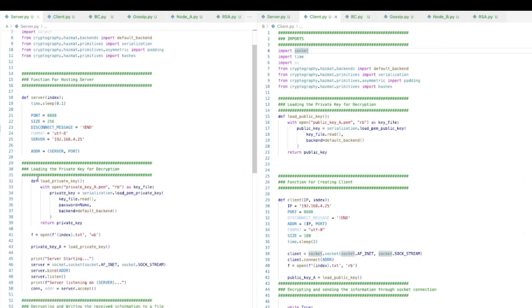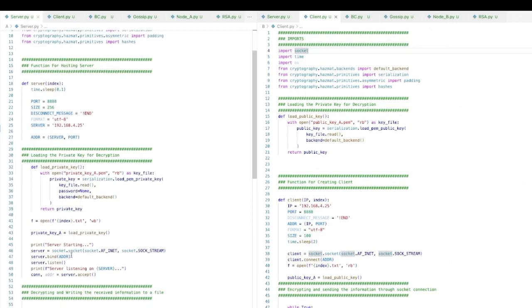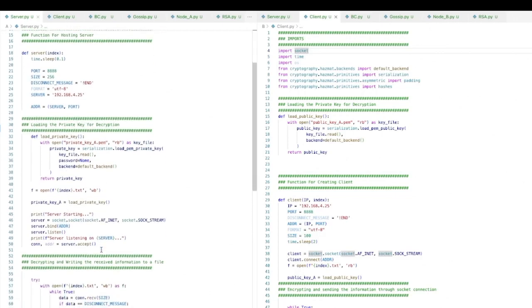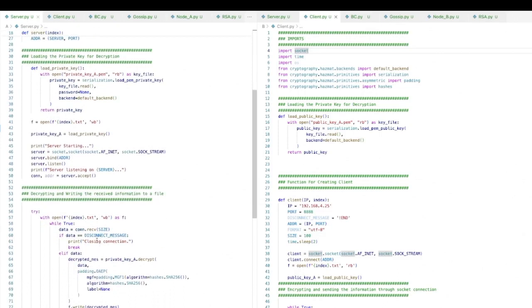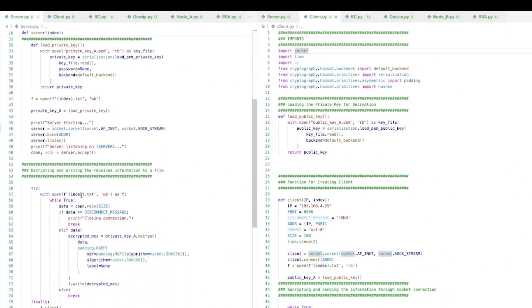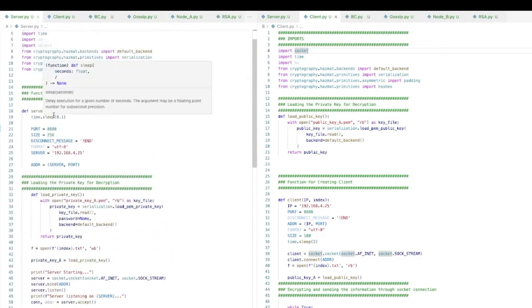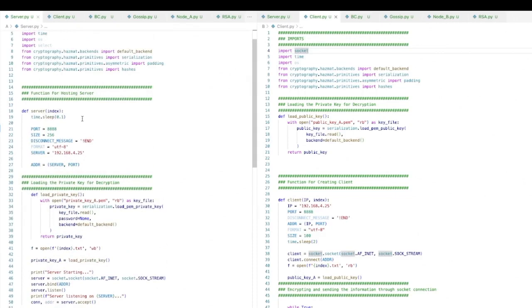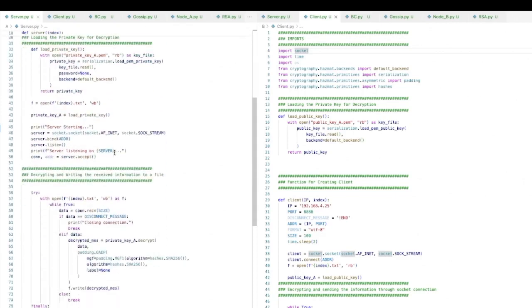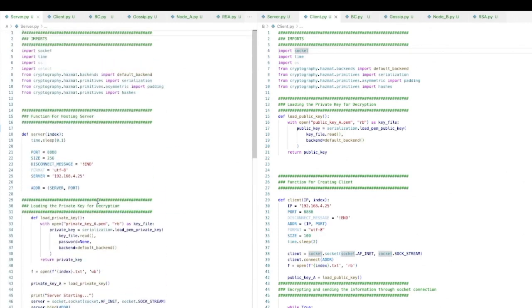So I'm basically loading my private key and then starting this socket and listening to the connection by binding the socket with this address, so basically this server IP and server port. And then I'm listening for the message and I'm decrypting it using this private key and I'm writing it to a new file called index.txt. This index is basically passed through the function which I've written and called from this gossip protocol, so I'm going to talk about that later. And then I finally close the server. So this is the server.